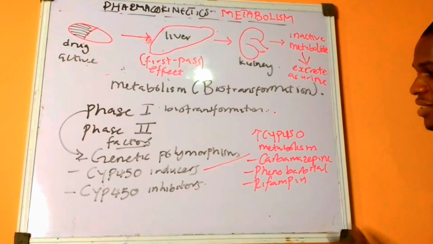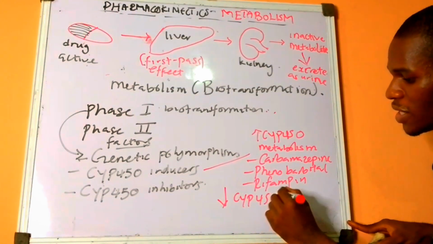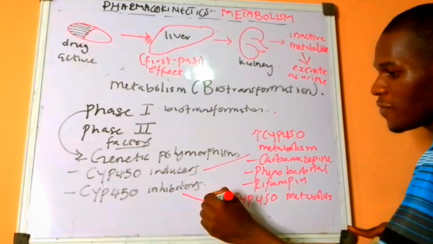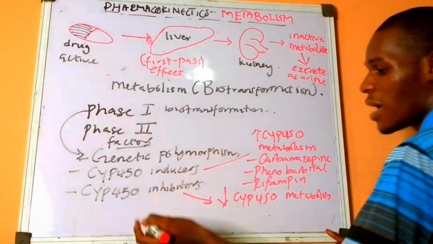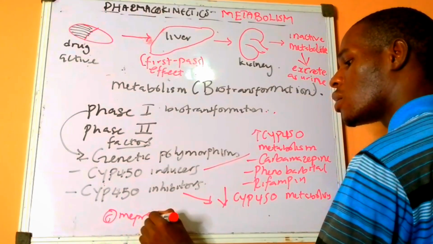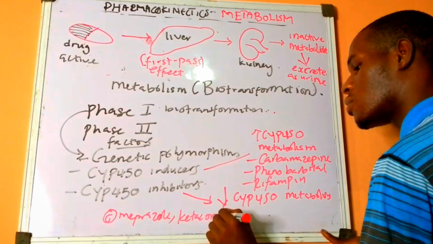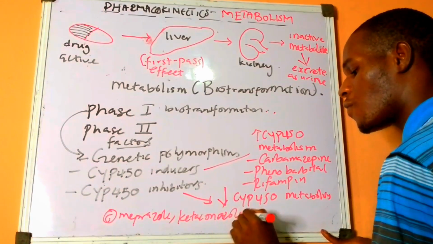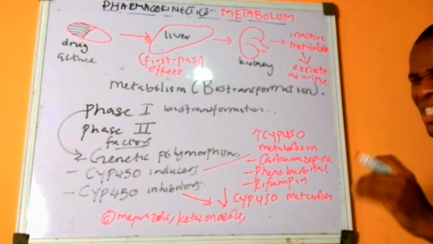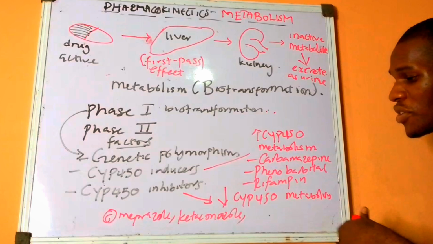While drugs that decrease the CYP450 metabolism are the CYP450 inhibitors. Examples are omeprazole, ketoconazole, fluconazole, erythromycin, gentamicin, basically majorly the antibiotics, the aminoglycosides, and the likes.